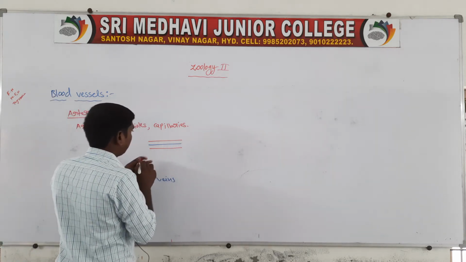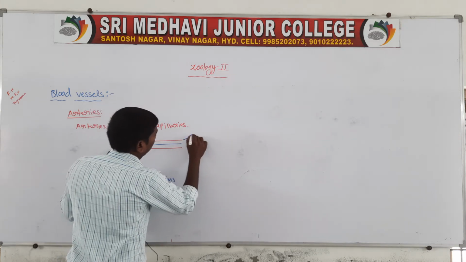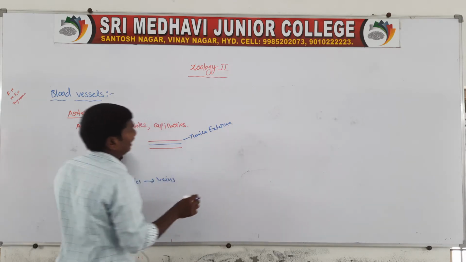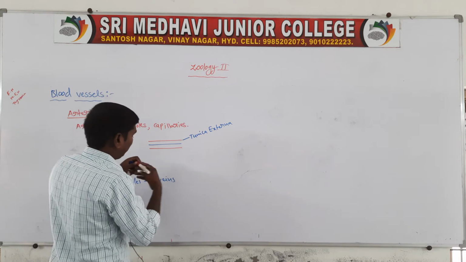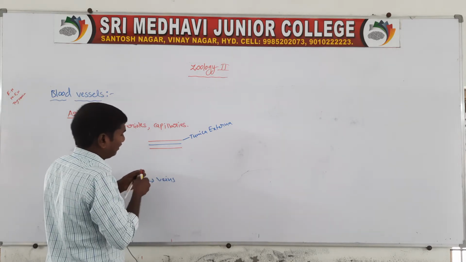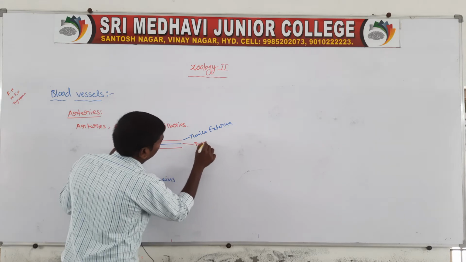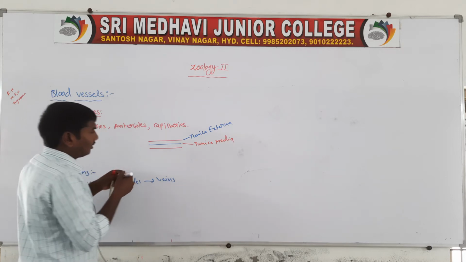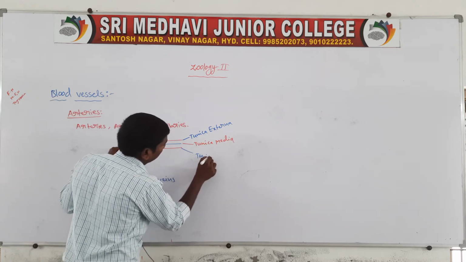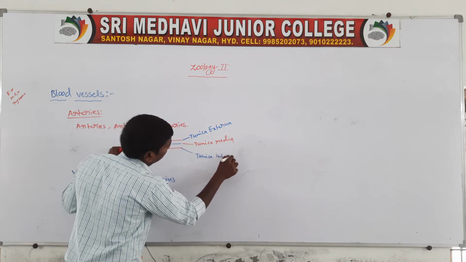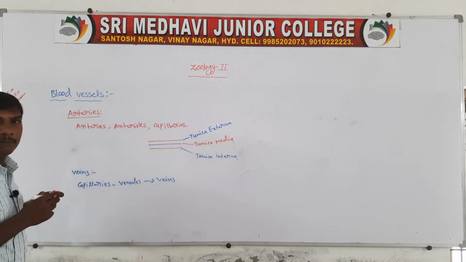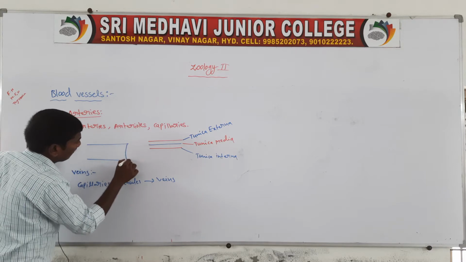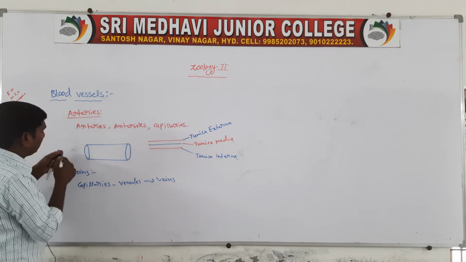The first one is the tunica externa. Next is the tunica media. Next is the tunica interna. Tunica externa, tunica media and tunica interna. Just a rough diagram of the three membranes.